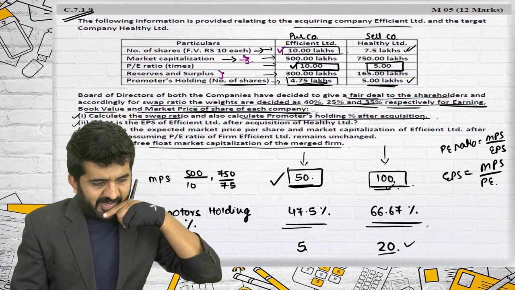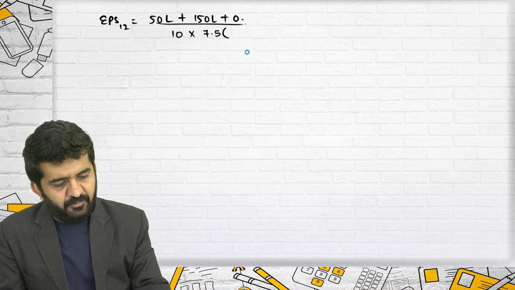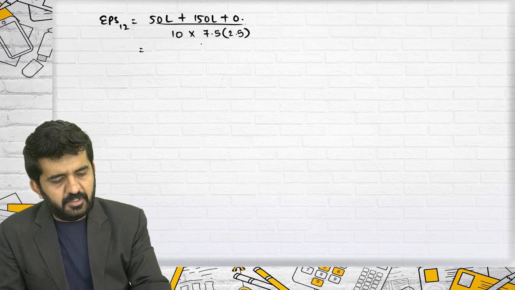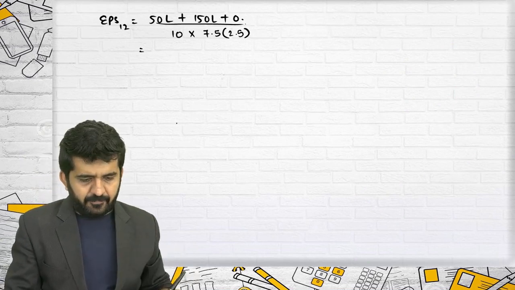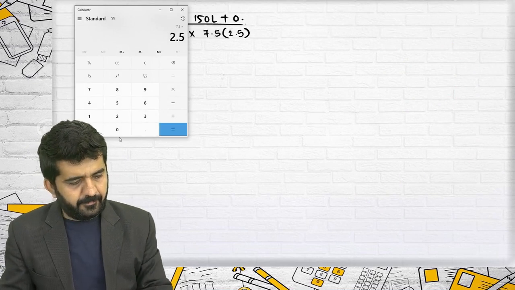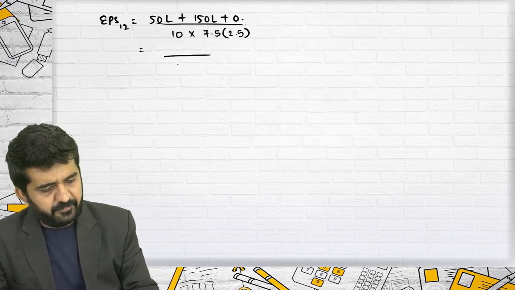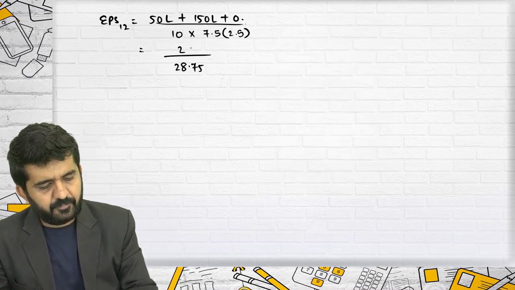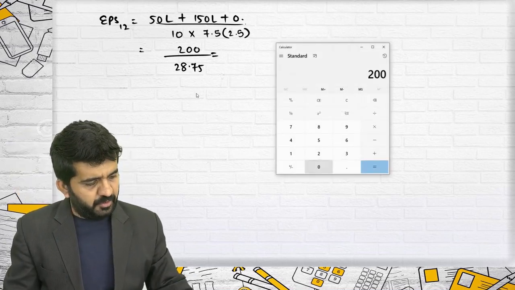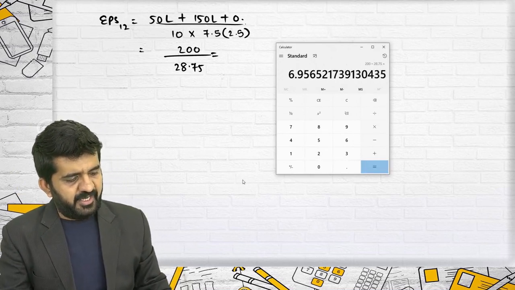Divided by N1, which is 10, plus 7.5 into exchange ratio 2.5. This will be 200 divided by 28.75, which is 6.9565.